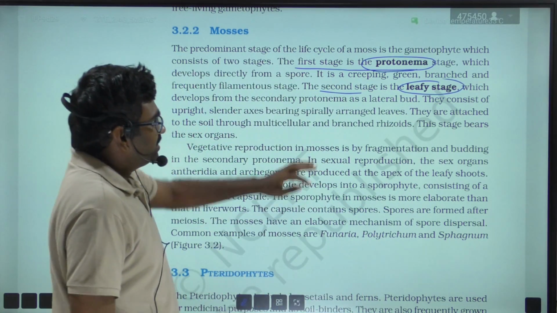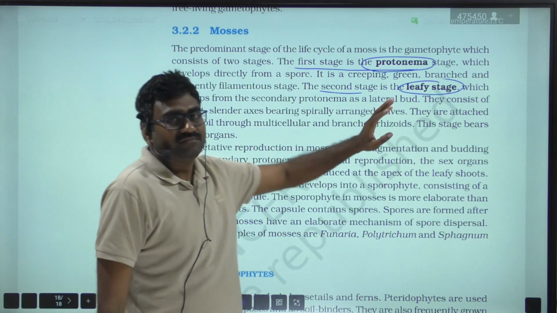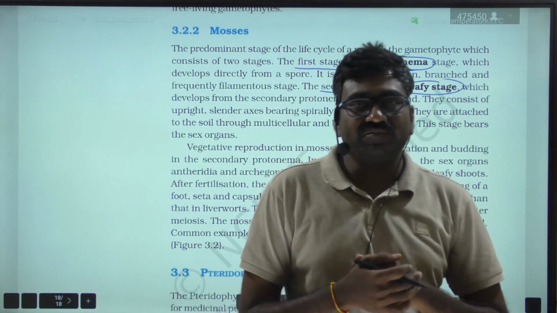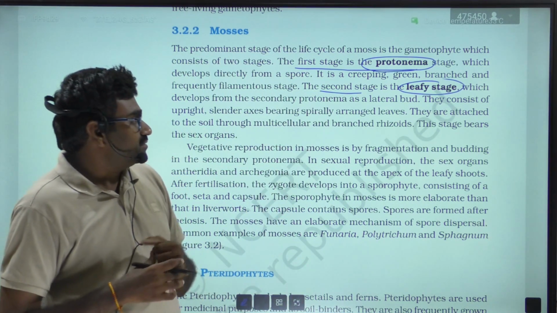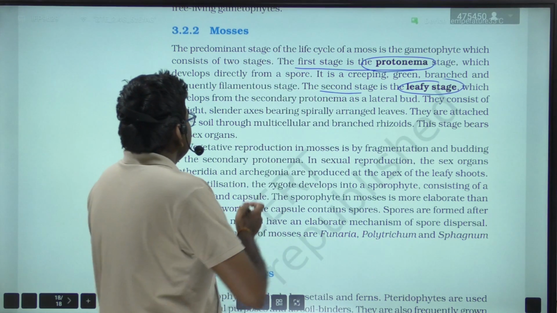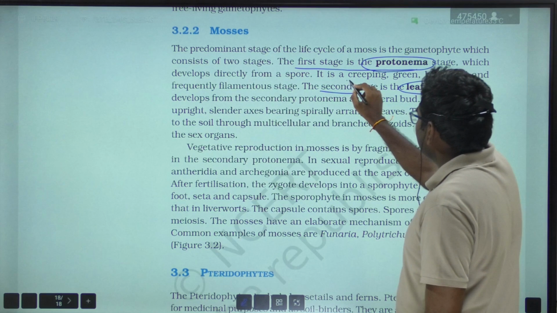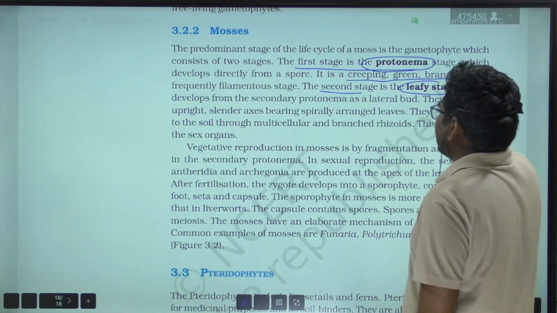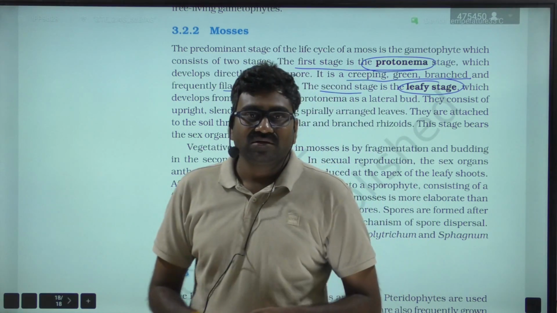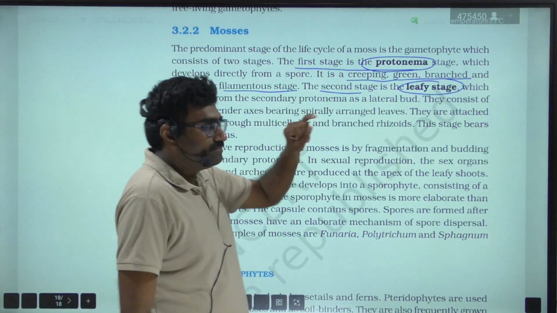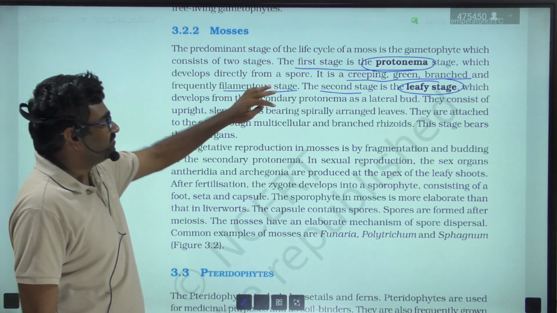The first stage is protonema, which develops directly from spores. The spores are formed from the capsule. This protonema stage is a creeping, green, branched, and frequently filamentous stage.